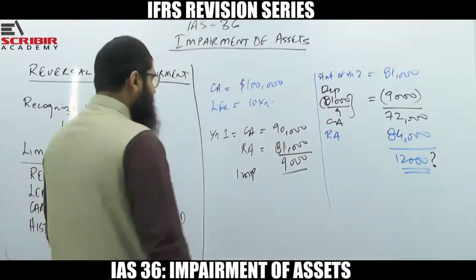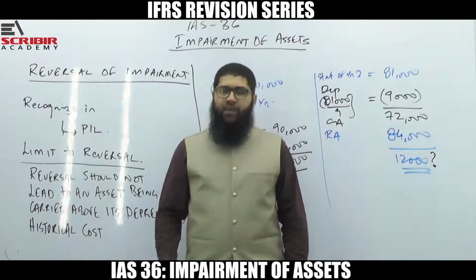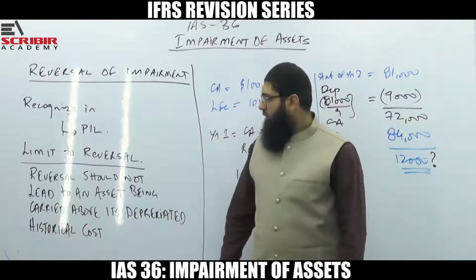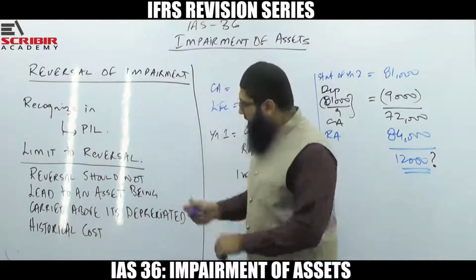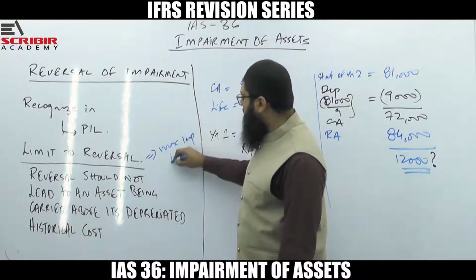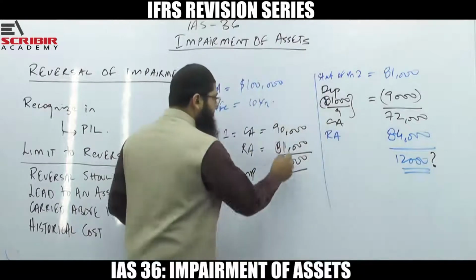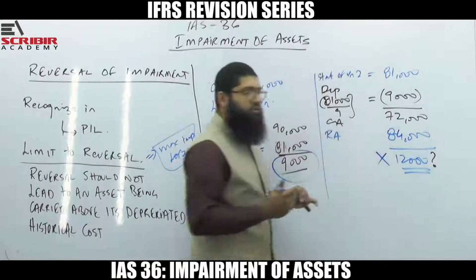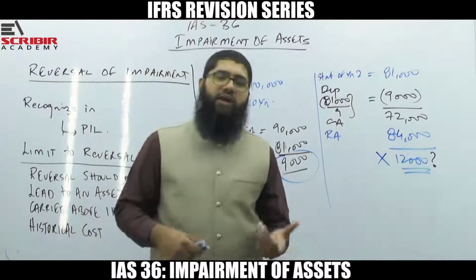So what does IAS 36 tell you? IAS 36 says that whatever reversal of impairment loss arises, you have to make sure you recognize it in the profit and loss account. Now, is there a limit to the reversal that can be recognized? Yes, obviously. First thing is, it should not exceed the impairment loss that was previously recognized. If you had recognized 9,000 as an impairment loss previously, you cannot recognize a gain of 12,000.